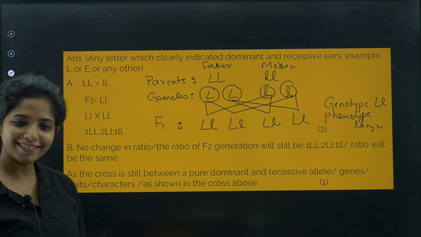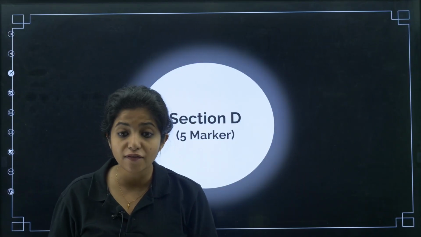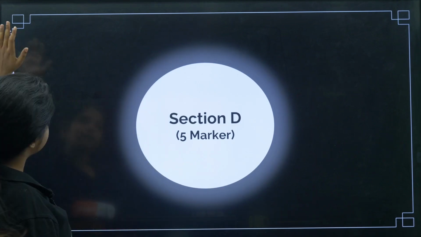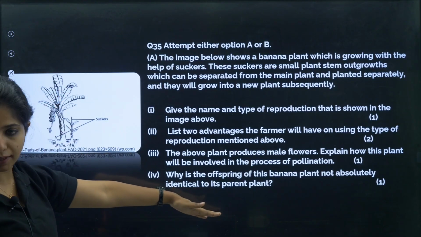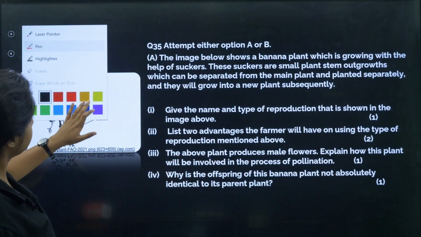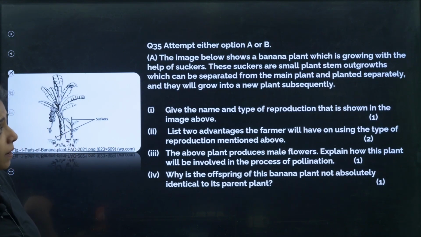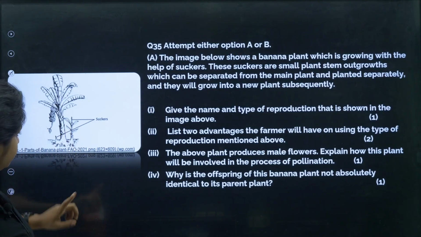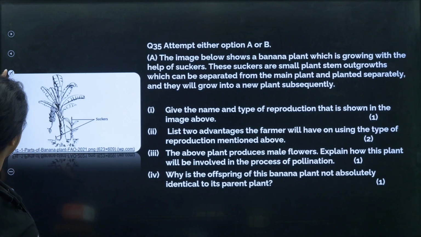Okay, cool, chalo. Next, section D, which is a 5-marker question, my dear children. Let's see that. So, attempt either option A or option B. This is the option A that we are having, option B I have not shown, I will show you later, okay. So, the question says, the image below shows a banana plant which is growing with the help of suckers. What do you mean by suckers? I told you there are extra structures which are there up here, okay.